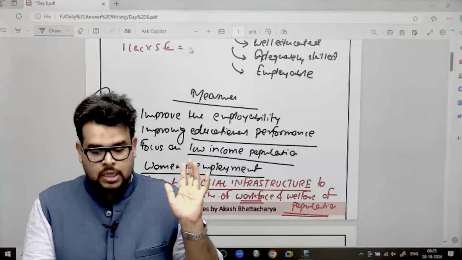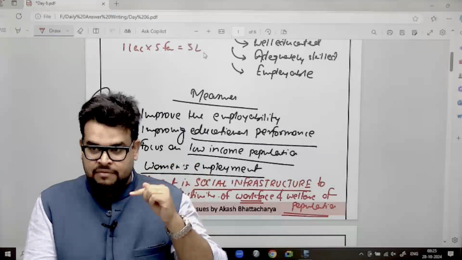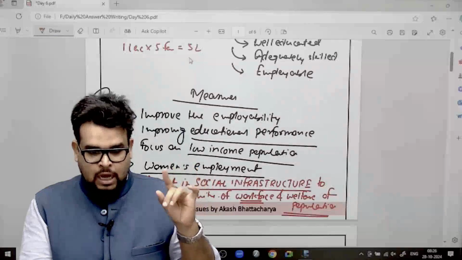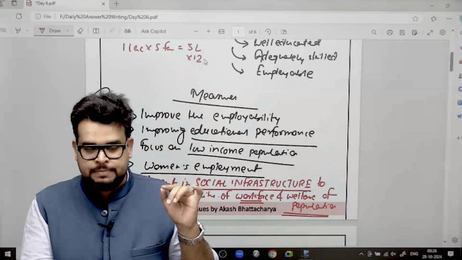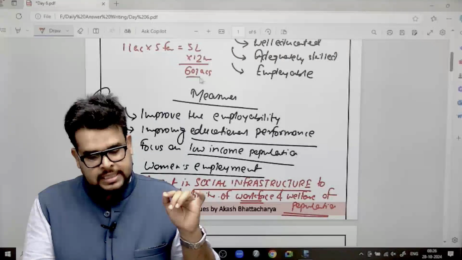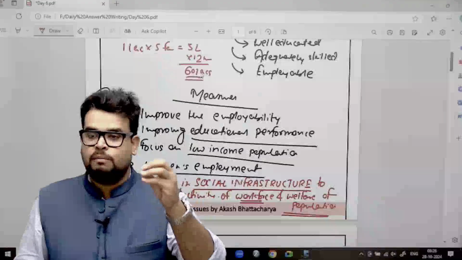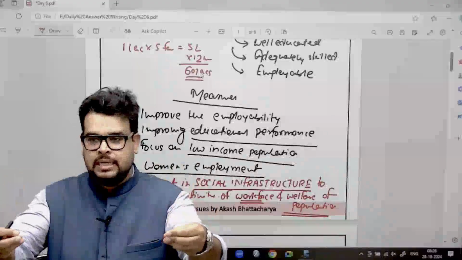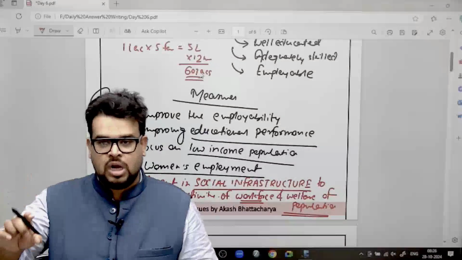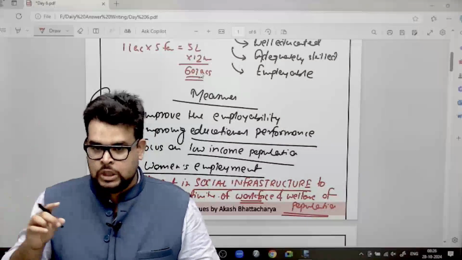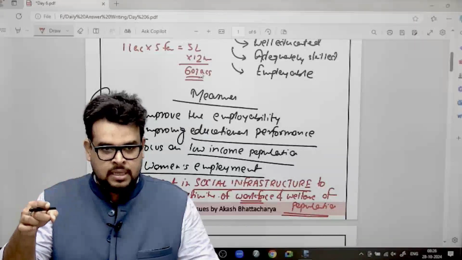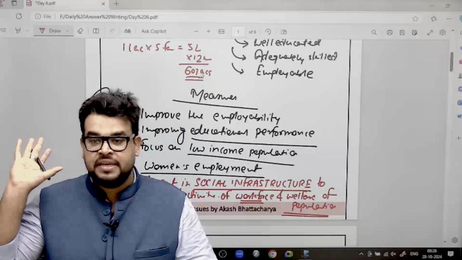So it means what? 5 lakh is being given to these people from the government exchequer, government fund. Now 5 lakh, and I'm saying that it is being given for 12 months. This is coming out to be 60 lakhs. Now imagine I'm spending the money, but there is no improvement in the educational performance. Rather, the educational outcome is 0. So all the 60 lakh that the government is spending year on year basis is going as a waste.